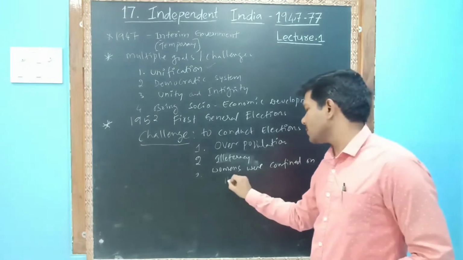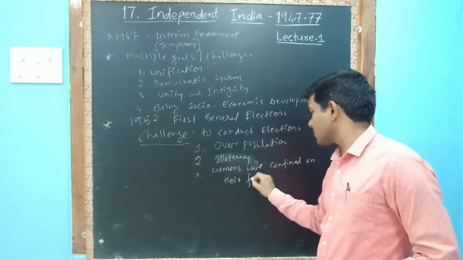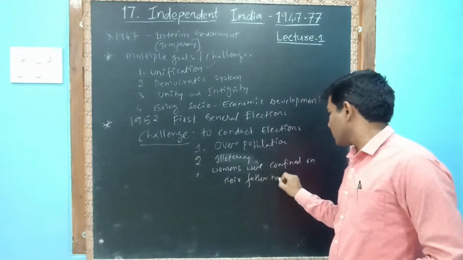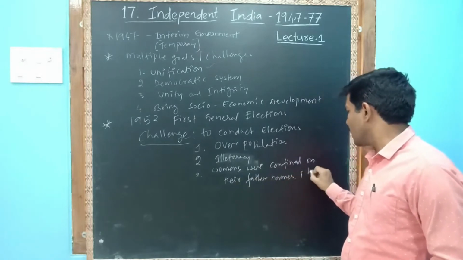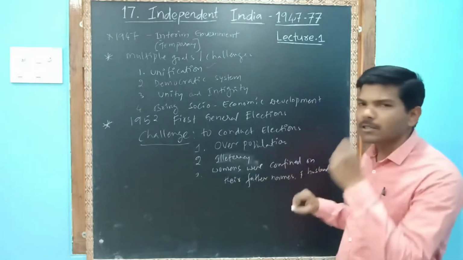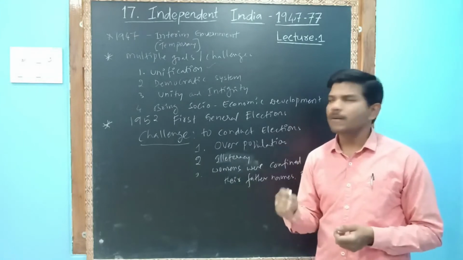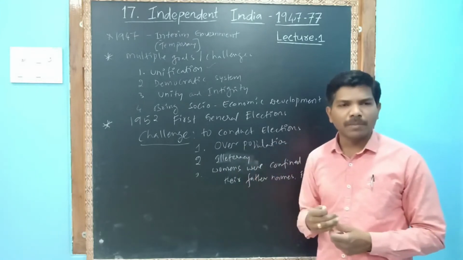That means there was no ultimate freedom among the women. That is also one of the big challenges.